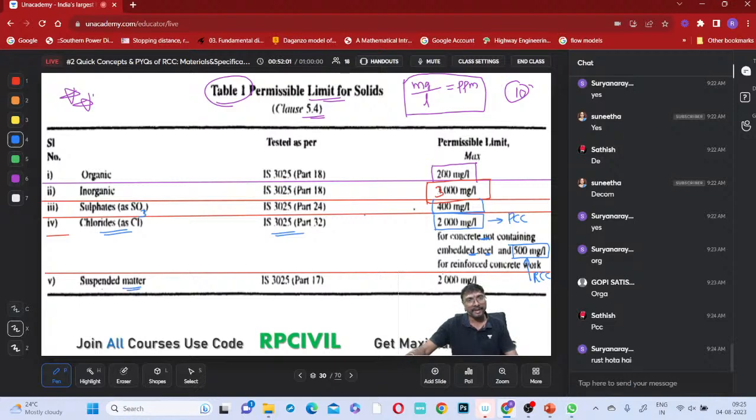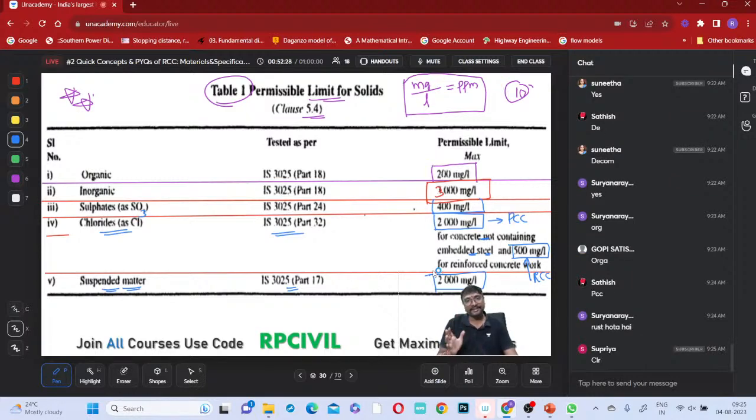Now suspended matter: as per IS 3025 part 17, we have to test it, and its limit is 2000 milligrams per liter. So these are the permissible limits of different materials allowed in the water. Organic material maximum 200 milligrams per liter, inorganic maximum 3000, sulfates maximum 400, and chlorides, which one? If it is PCC, 2000, and if it is RCC it will be up to 500 only. Suspended matter 2000. Clear? Shall I move on to the next?